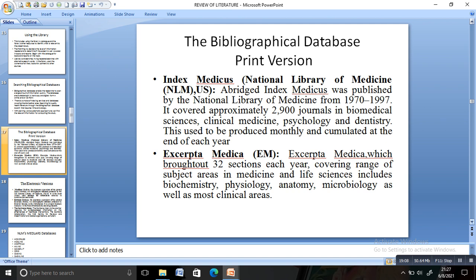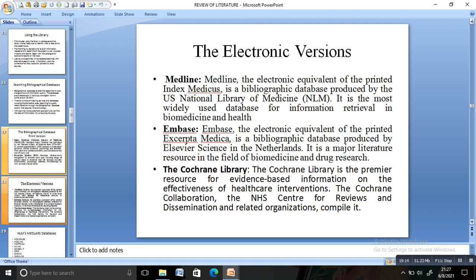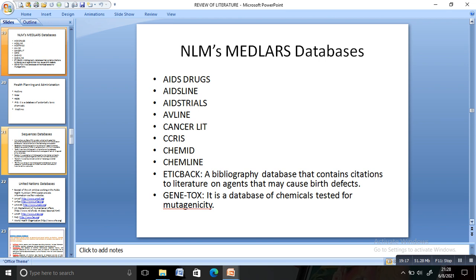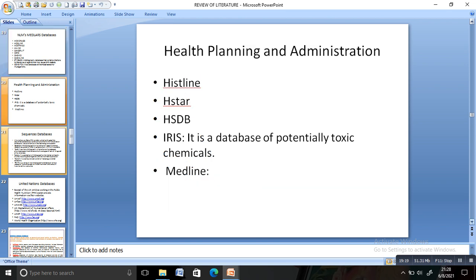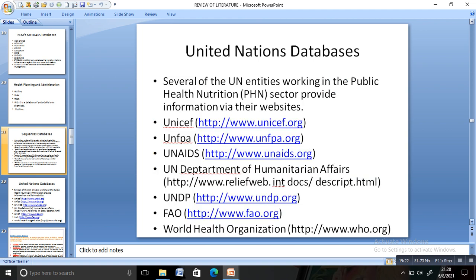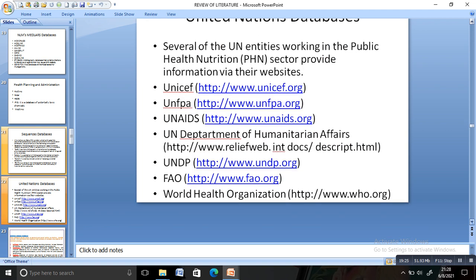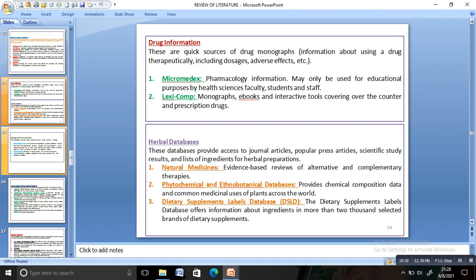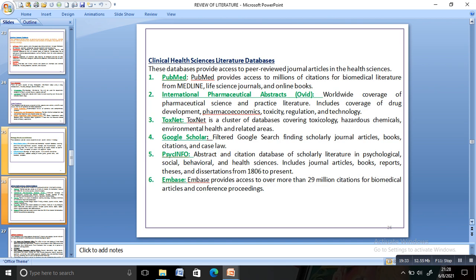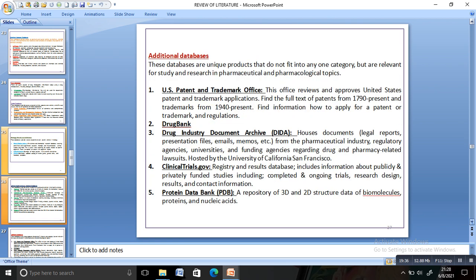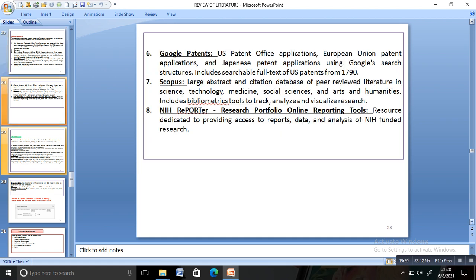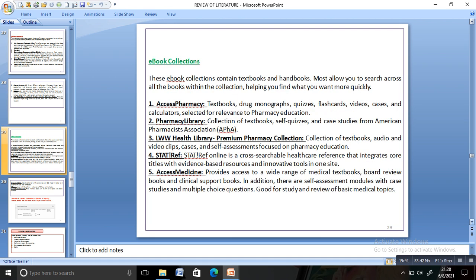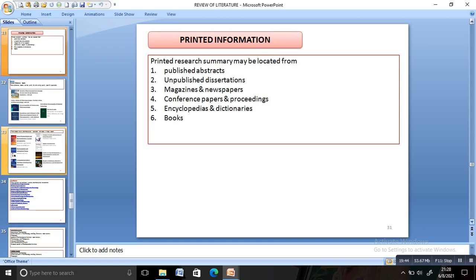Then NLM MEDLARS database, health planning and administration, sequence database, United Nations database. Then chemistry literature databases, drug information, herbal databases, biology literature databases, clinical health science literature databases, and also some additional databases are available. Next are the e-book collections. Finally, the printed information. The printed information are published abstracts, unpublished dissertations, magazines, newspapers, conference papers, proceedings, encyclopedias and dictionaries.